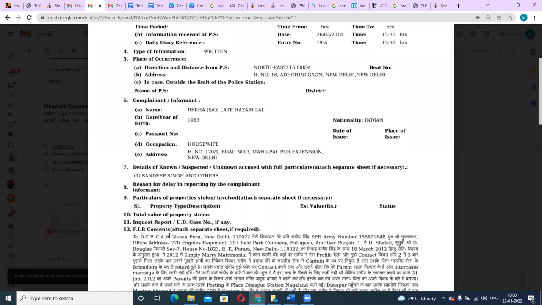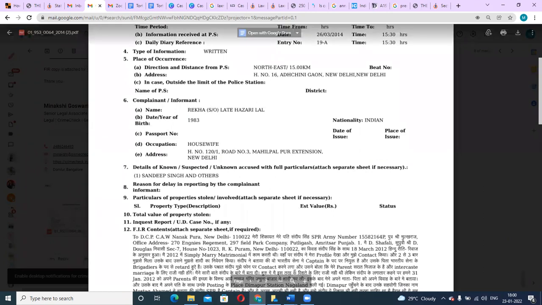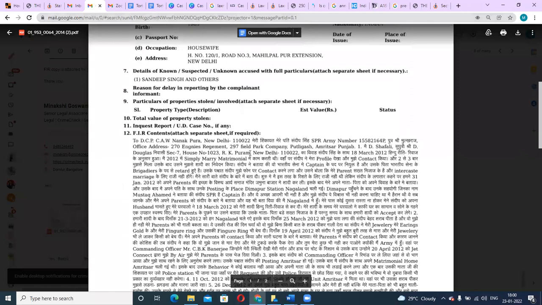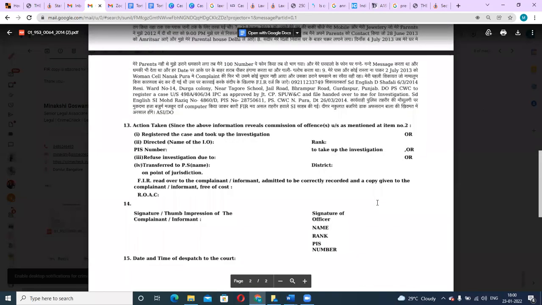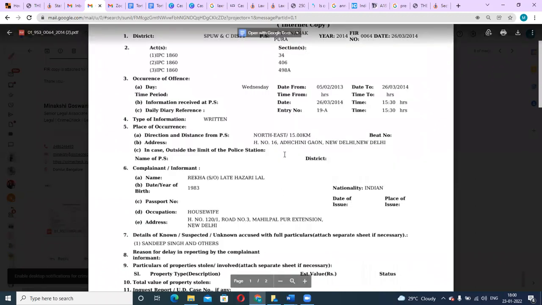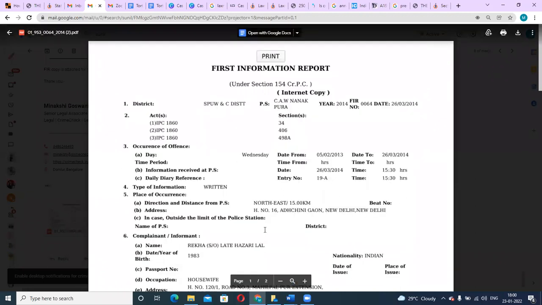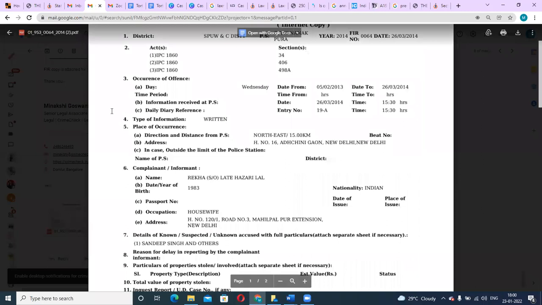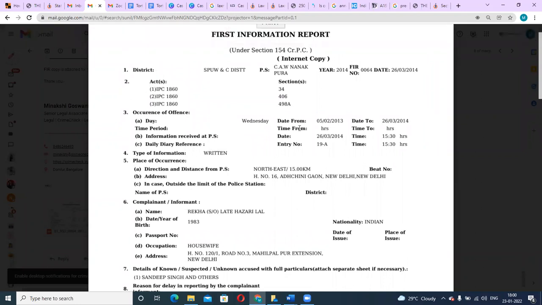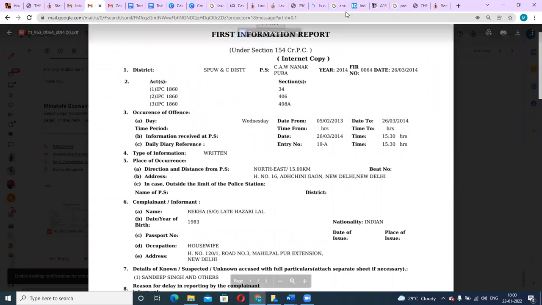And after this is done, the details might be written in the regional language. Like in this one, you can see it is written in Hindi with a few English words here and there, but usually this is the format in which it is done. Okay, so this was an FIR which was filed for cruelty, wherein the husband and his family members were not treating the wife properly. So she had filed this FIR, and based on that, there were cases and this entire process happened.